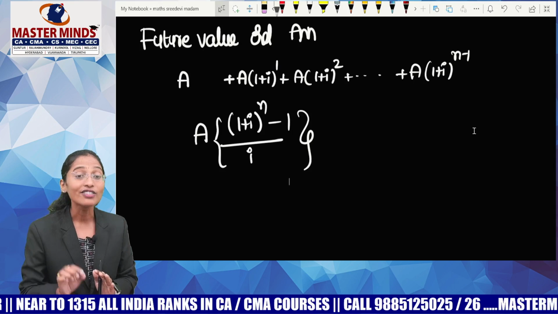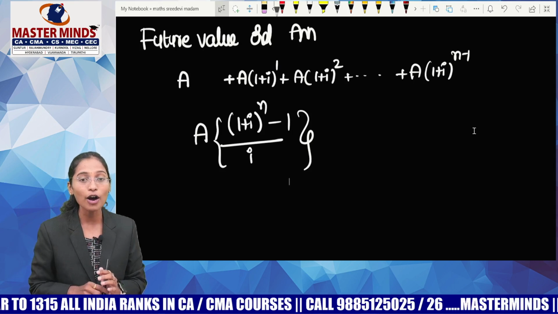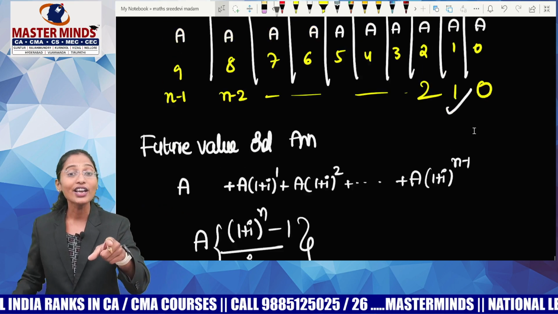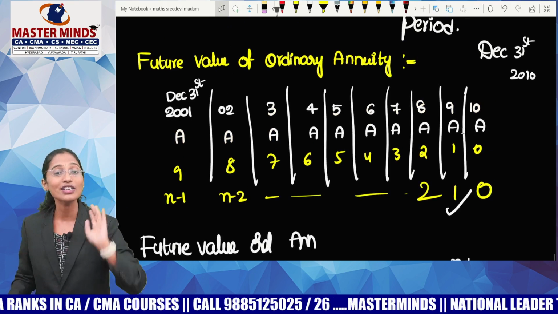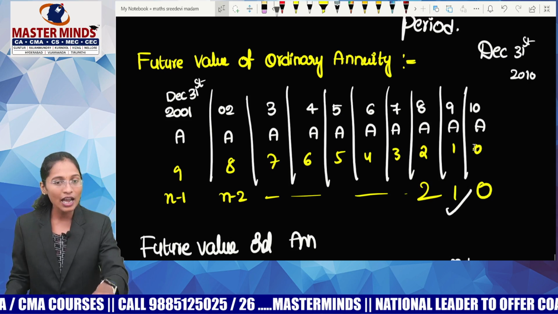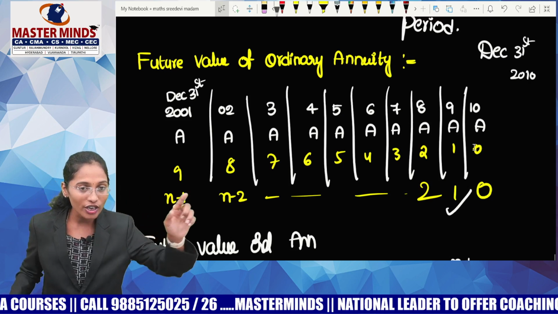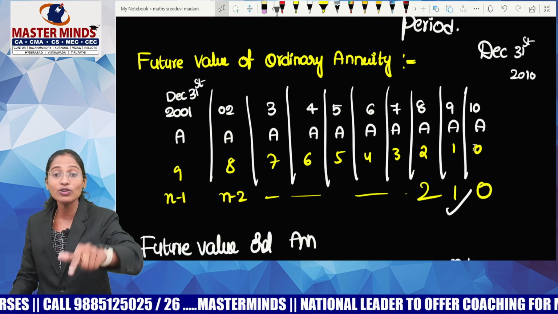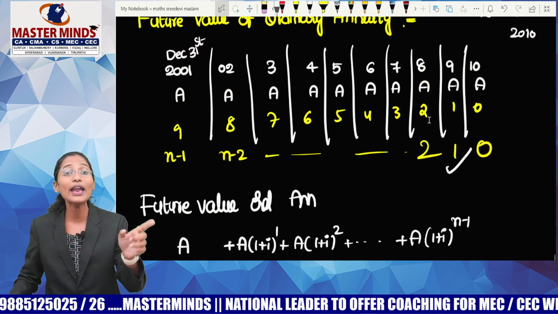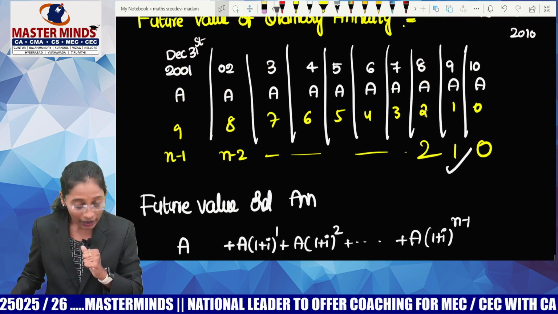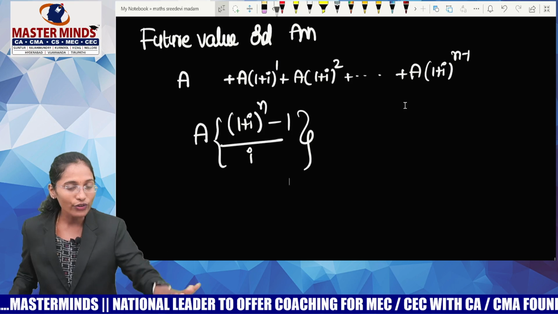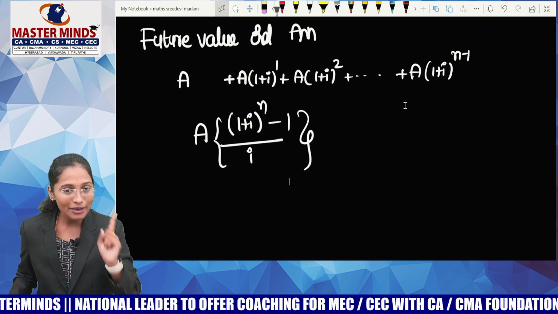Guys, try to understand. This is what I wanted to give you clarity about. Here n doesn't represent the number of years. N represents the number of payments or receipts. So there are 10 payments or 10 receipts for only 9 years of duration. From December 31st 2001 to December 31st 2010 it is only 9 years. But how many payments did you make? 10 payments. You must understand, n is not the number of years. It is the number of payments or receipts.